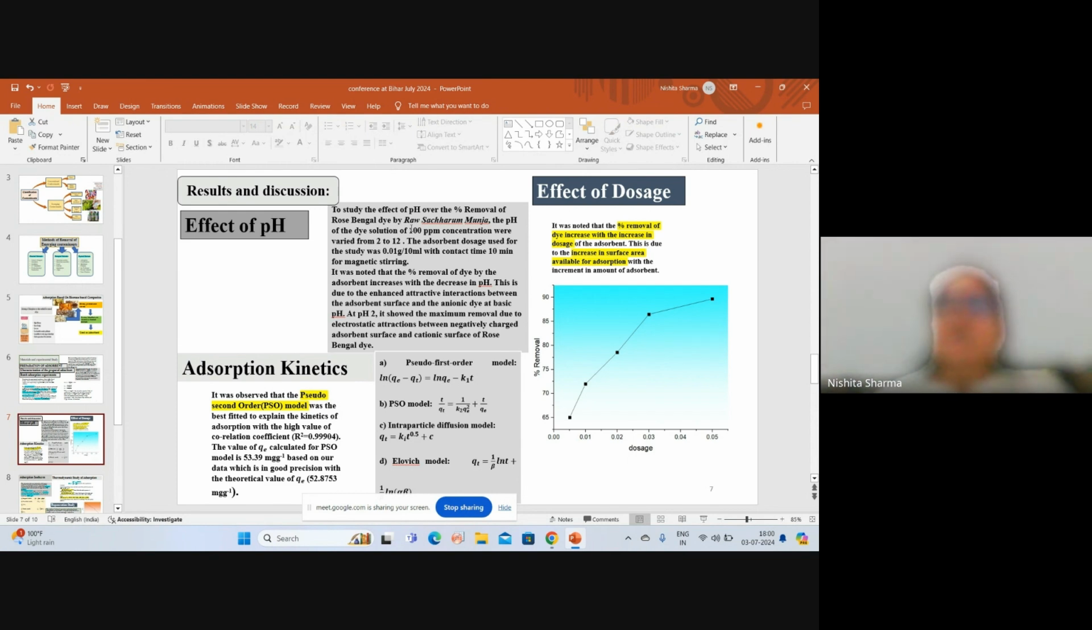After that, the effect of dosage was studied. It was found that as we increase the dosage, the percentage removal increased because the surface area increased. After that, adsorption kinetics was observed. We have checked all the models.